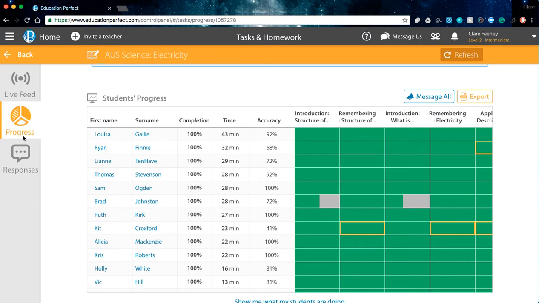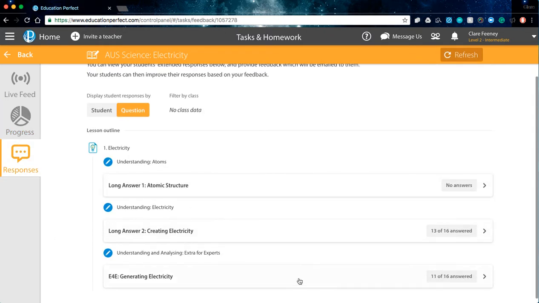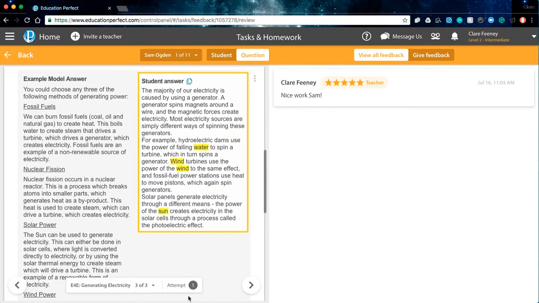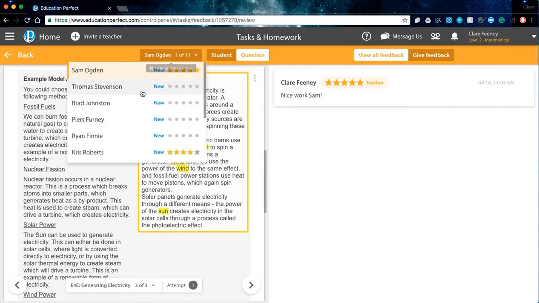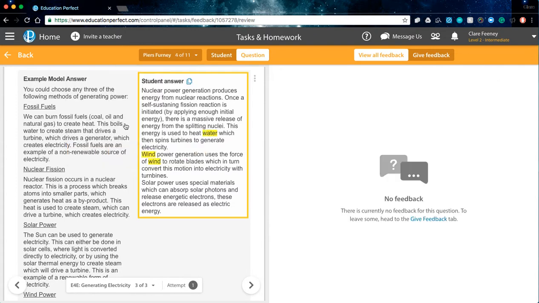when you've got that teacher-student relationship developing. Within the responses area here as well, a teacher can go in and have a look at the students' written responses. We've got the student answer, the model answer, and they can actually leave feedback for the students and they can see how they've improved as well. So if we were to have a look at a different student, here's Chris, or here's Piers.